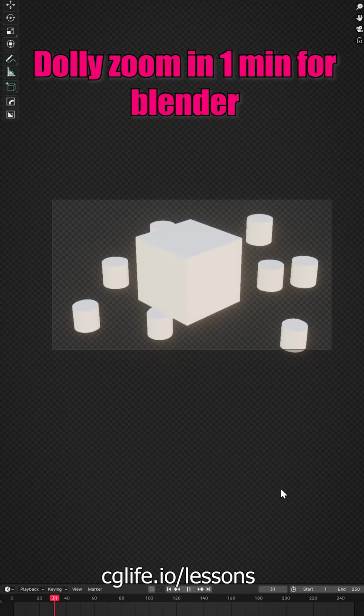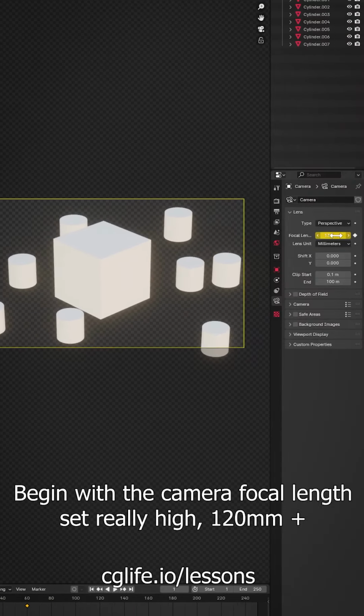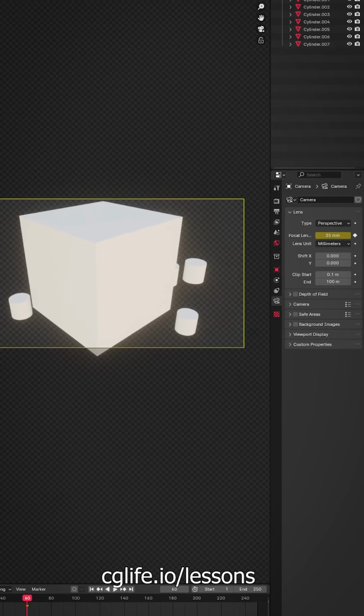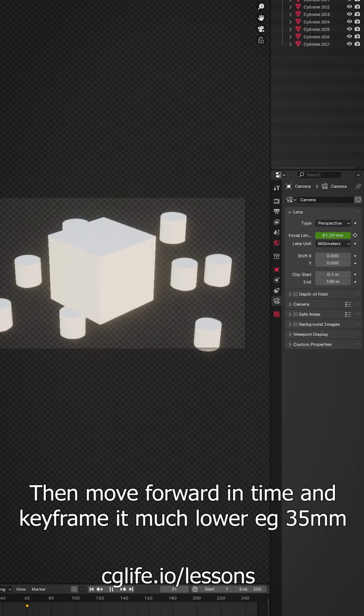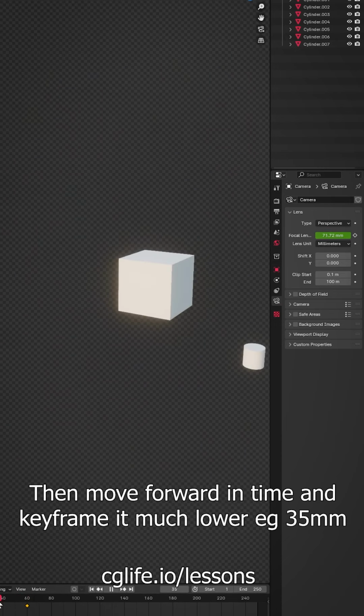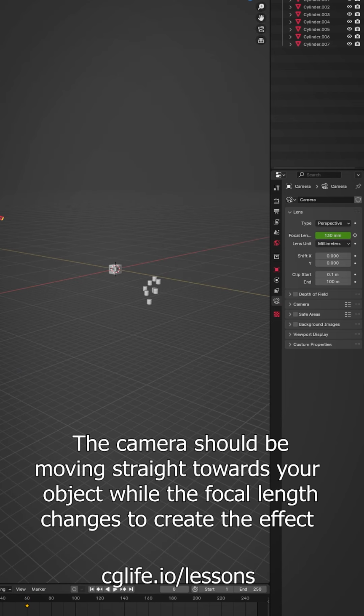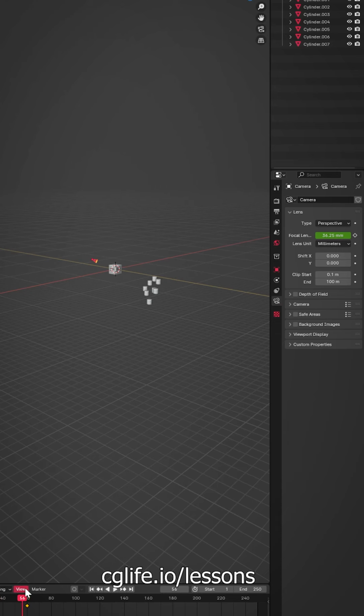Here's how you can recreate this cool little dolly zoom in Blender. So you want to start off on frame 1 with the camera focal length really high, something like 120 or 130, and then move forward in time and have the focal length be set really low and keyframed. Then what's going to happen is the camera will move towards the object at the same time that the focal length is changing to create the dolly zoom effect.